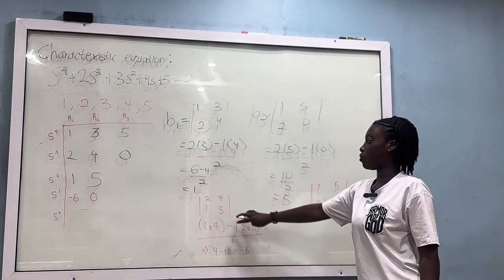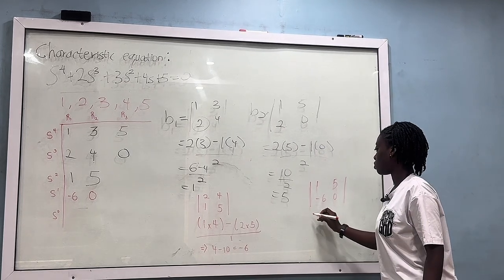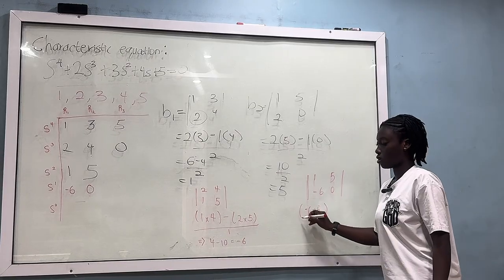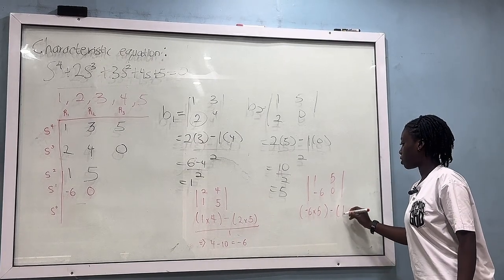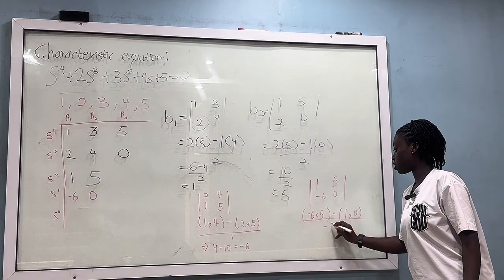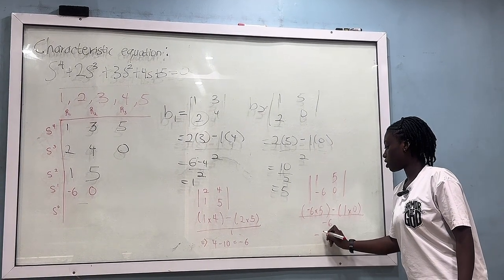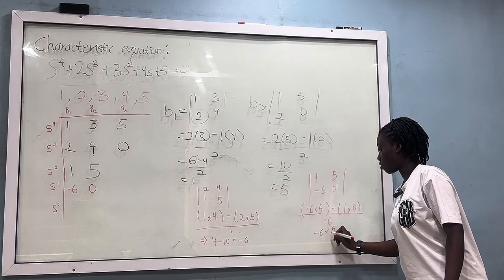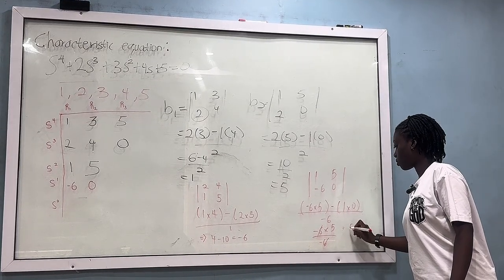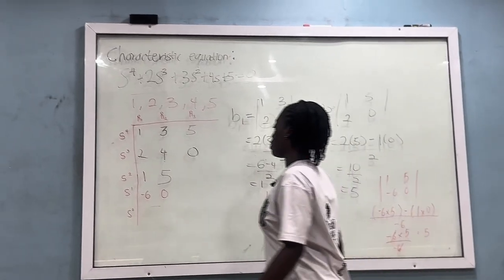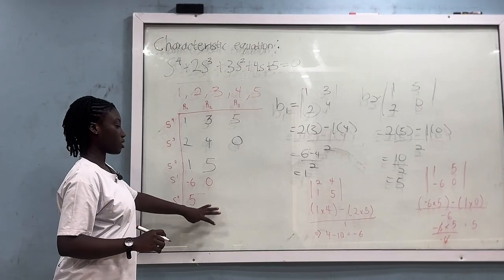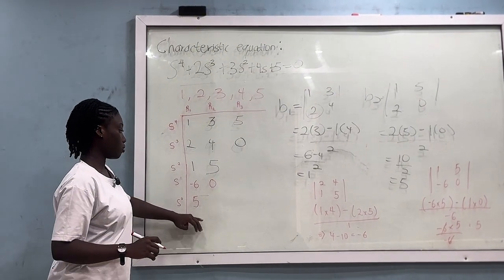We do the same thing we did for the S1 row, which would be minus 6 times 5 minus 1 times 0, all over the value just here, which is minus 6. This would be minus 6 times 5 all over minus 6, which gives us 5. So this 5 will be the value here, and that ends it for the table.